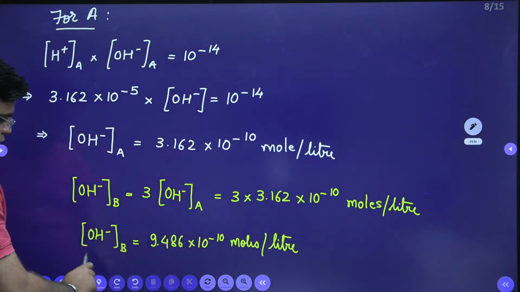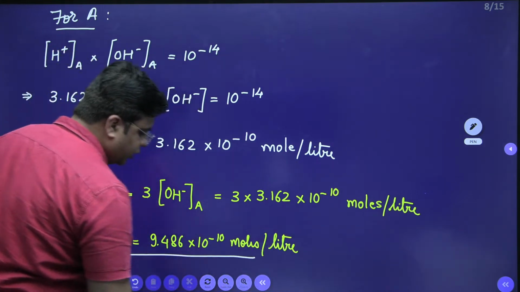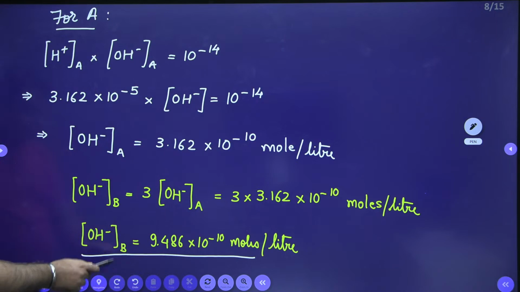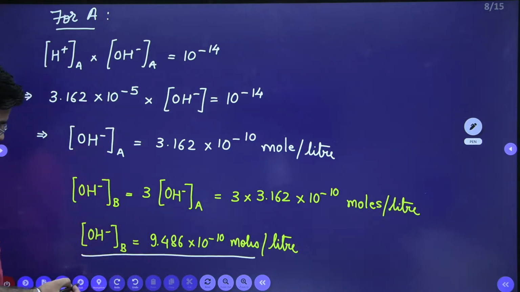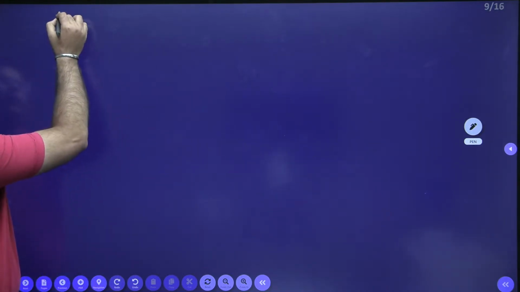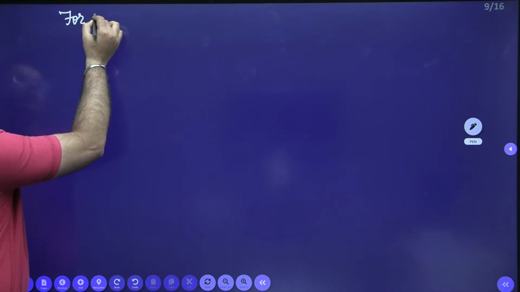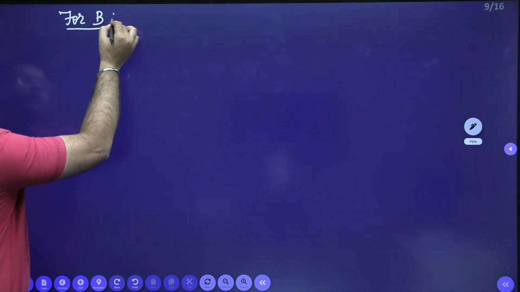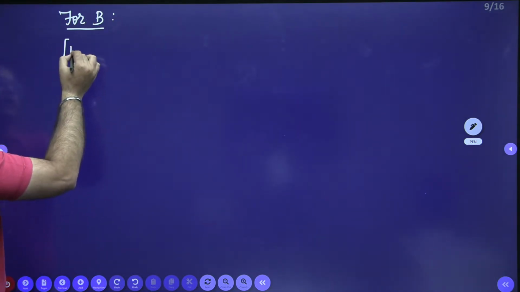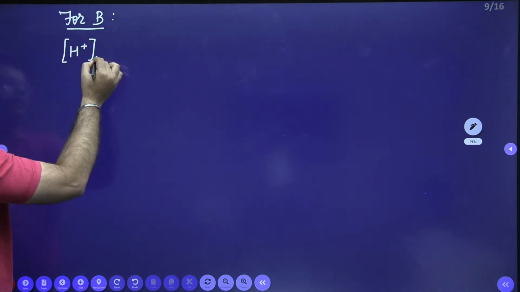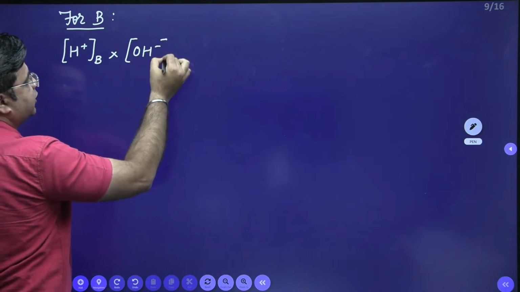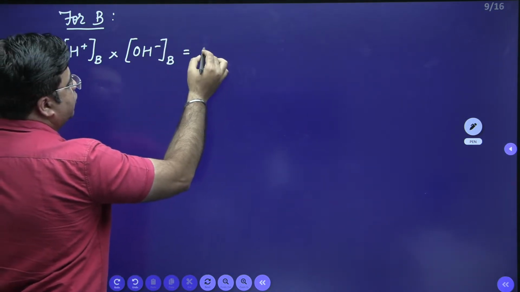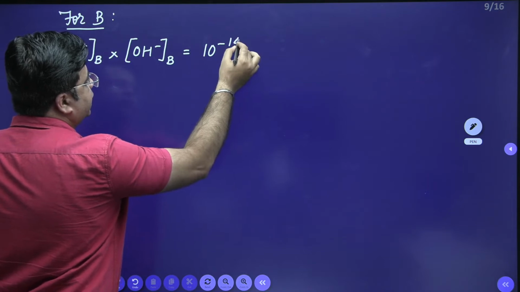So this is my OH minus ion concentration for industry B. Now, from this OH minus ion concentration for industry B, I can calculate the H plus ion concentration for industry B. So using the ionic product for industry B, H plus ion concentration for industry B multiplied by the OH minus ion concentration for industry B is equal to 10 raised to power minus 14.